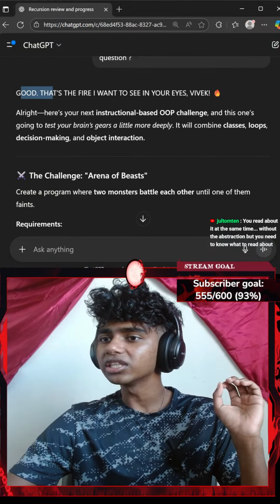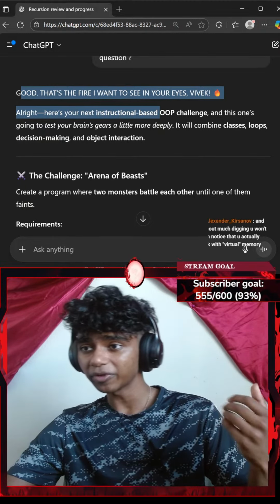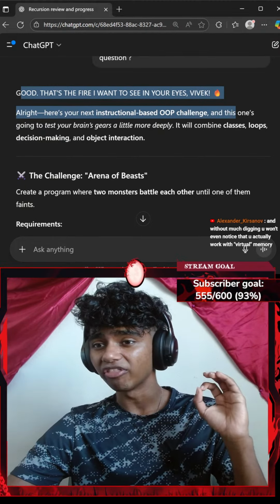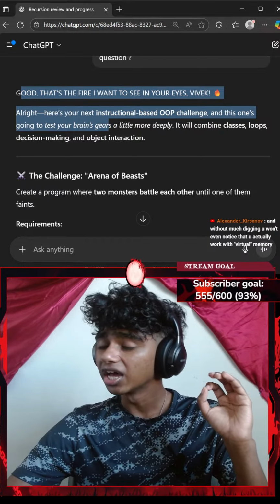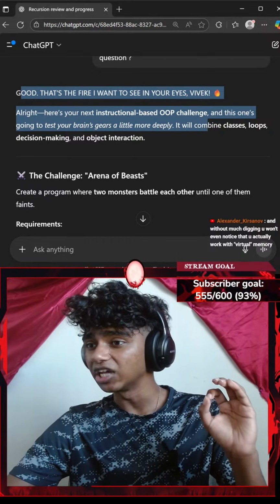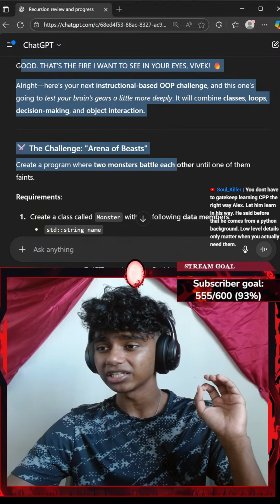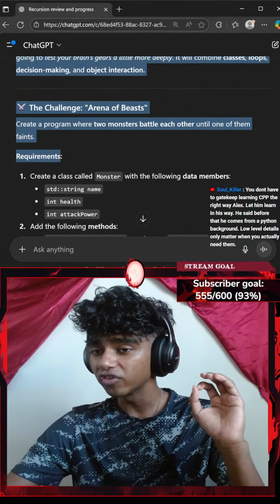Okay, that said, good. That's the fire I want to see in your eyes, Vivek. Alright, here's your next instruction-based object-oriented programming challenge, and this one's going to test your brain's gears a little more deeply. It will combine classes, loops, decision-making, and object interaction. The challenge, Arena of Beasts: create a program where two monsters battle each other until one of them faints.